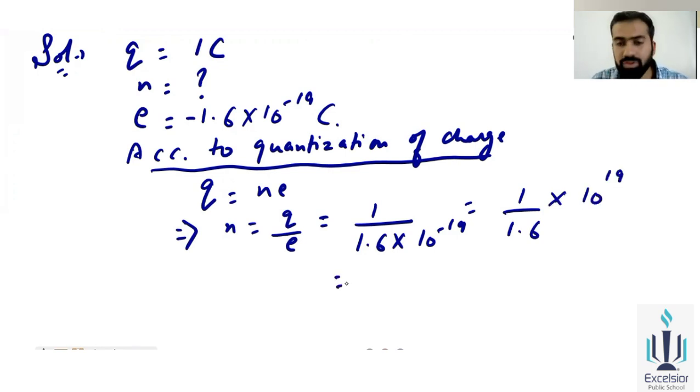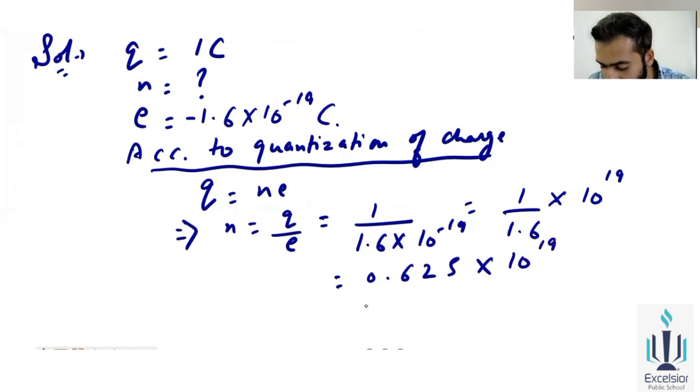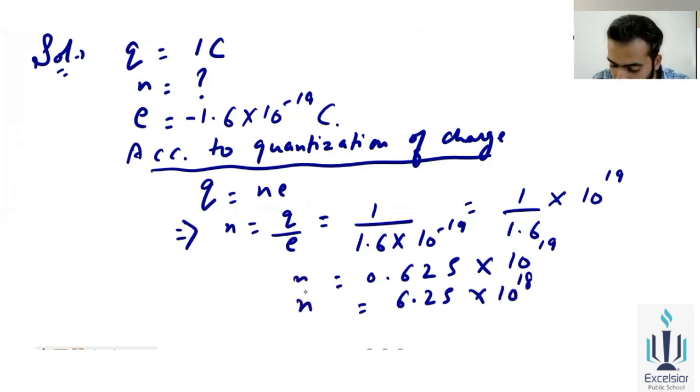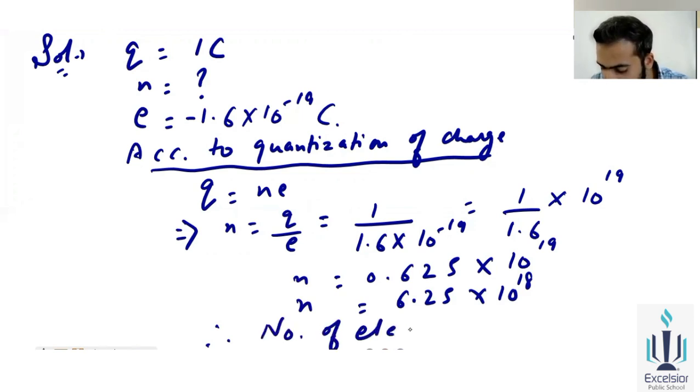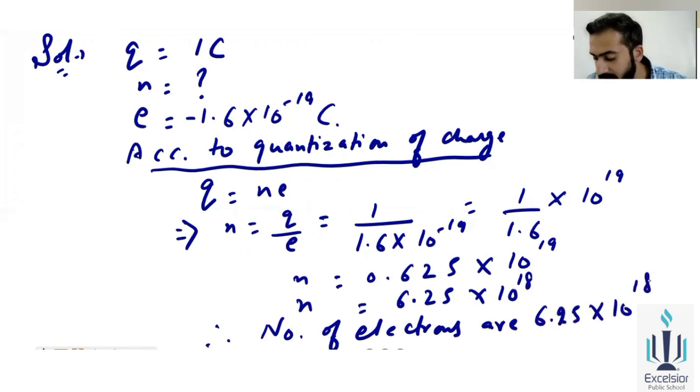So whenever you will divide, अगर आप 1 को 1.6 के साथ divide करोगे, you will get 0.625 into 10 to the power 19. Or whenever you will place the point before, so 6.25 into 10 to the power 18 electrons. So these are the number of electrons. So therefore the number of electrons are, कितने electrons होंगे? So the number of electrons are 6.25 into 10 to the power 18. So that is the number of electrons over there.